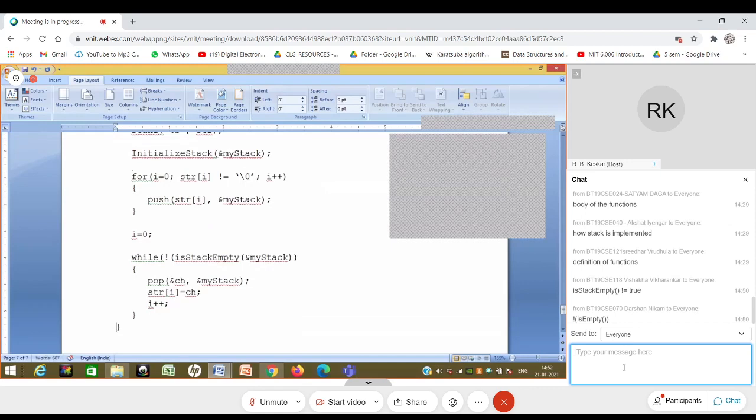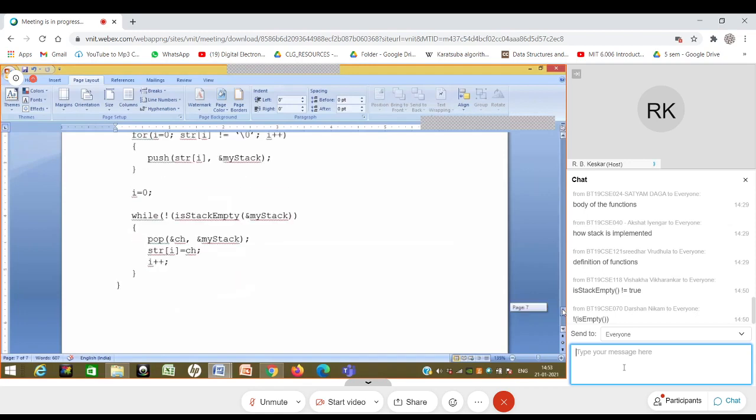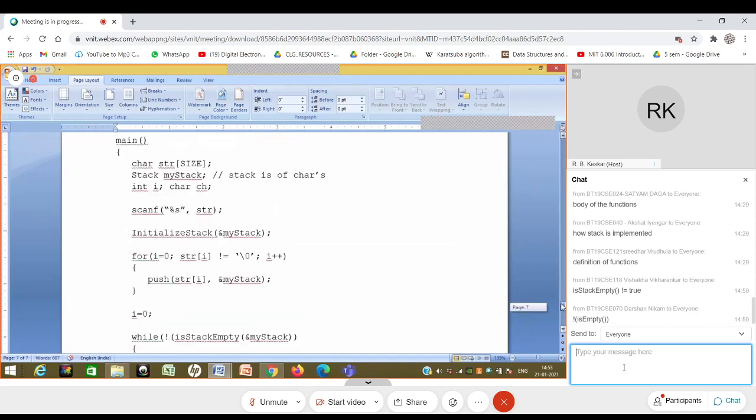Earlier, I had to use the string length function. So it was string length, order of n plus n by 2, 3n by 2 it was doing basically. Of course, if you actually count the operations, it might still come out to be order of n. But this is a little bit different in the sense that without having any kind of count or string length, I'm doing it by using an array, using a stack. So this is the first example of use of stack.